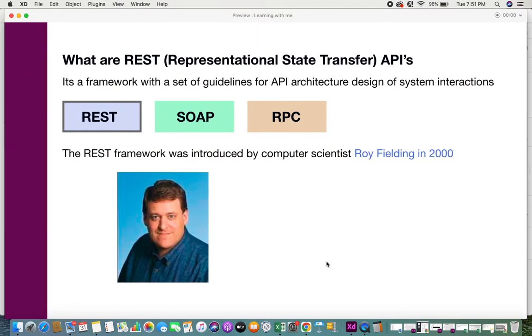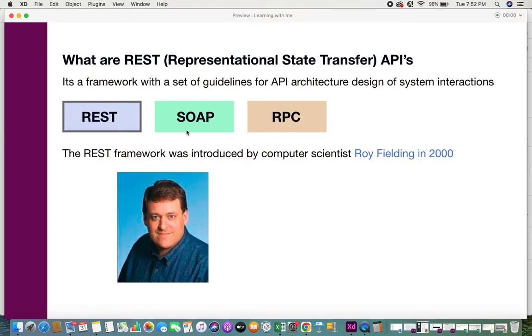So what are REST APIs? REST is otherwise known as Representational State Transfer APIs, and it's a framework with a set of guidelines for API architectural design of system interactions. We all know that when systems want to interact with each other, an API is one solution you can have to manage these interactions. And in order to put down these system interactions, there needs to be an architectural design that is framed. So these guidelines help in framing this architectural design, which is where REST comes in.